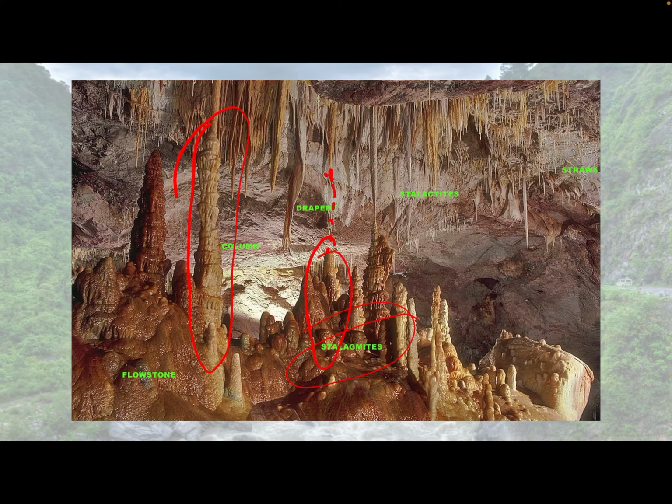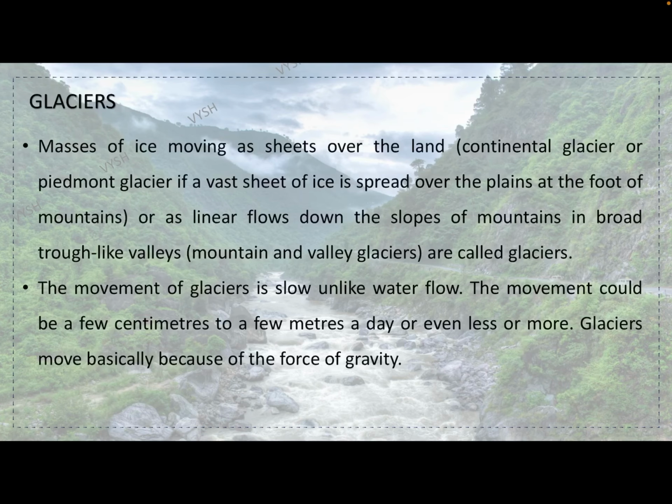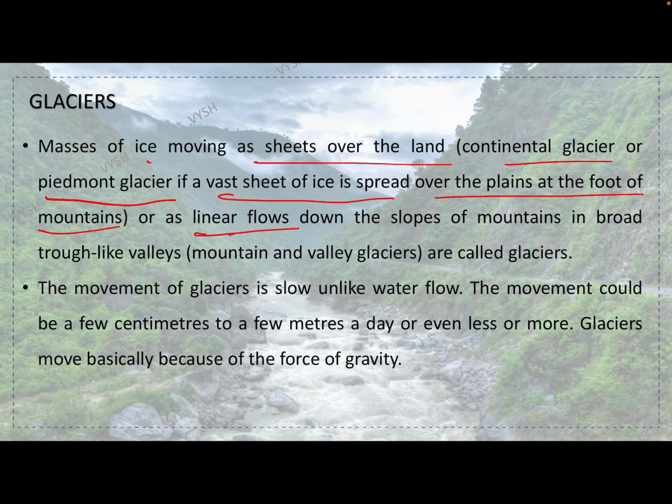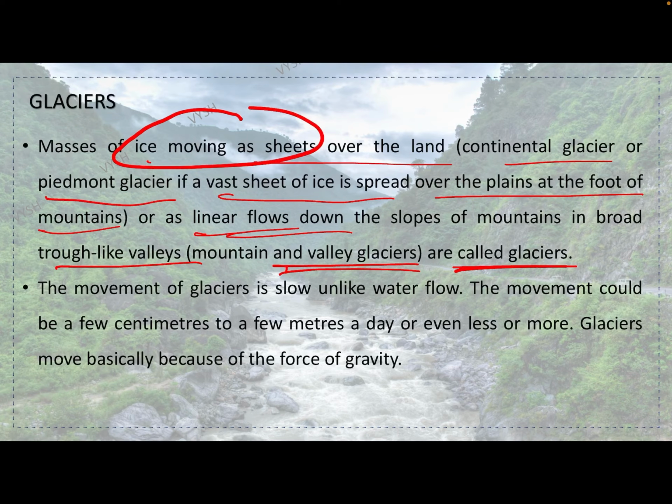Okay, so next comes the glacier. Masses of ice moving as sheets over the land. Continental glacier or Piedmont glacier is a vast sheet of ice spread over the plains at the foot of mountains, or as linear flows down the slopes of mountains in broad trough-like valleys. Mountain and valley glaciers are called glaciers. Basically it is a moving ice sheet, or consider it as a huge river of ice. The movement of a glacier is slow, unlike water flow. The movement could be a few centimeters to a few meters a day, or even less or more.